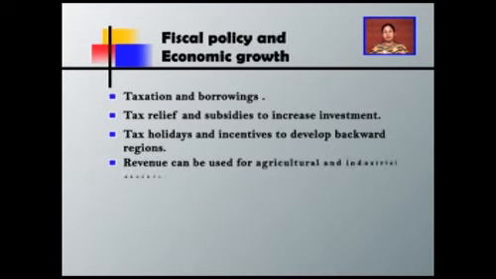Next, the revenue can be used for the agricultural and industrial sector. The revenue generated by the government through various sources can also be used for the development of agricultural and industrial sectors in the economy. It can be helpful in providing agricultural equipment, better seeds, and better fertilizers to the farmers at lower prices. It can also help the industrial sector with the help of taxation and borrowing.